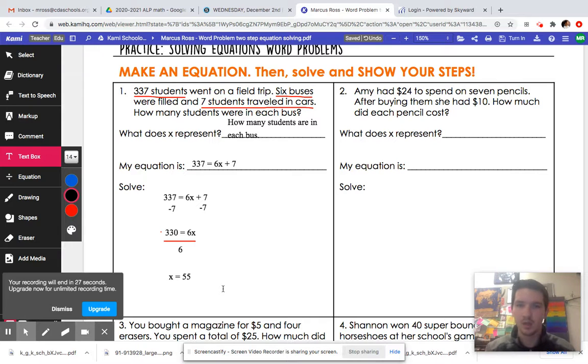Okay, class, you can use this document to show your work on this. You don't need to put it on a piece of paper unless you really want to, but you can show your work on here and turn it in today so I can give you credit. If you have any questions on this, I'm going to be on my computer all day today. I have some meetings, but I'll be around. So please reach out and I'll help you out. But please do your work.